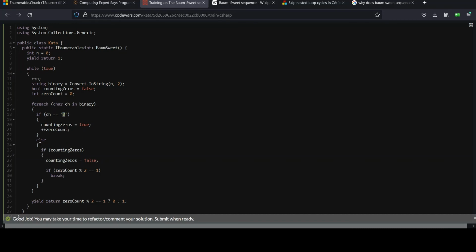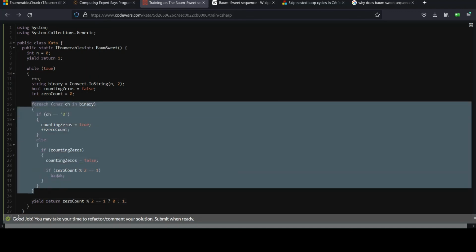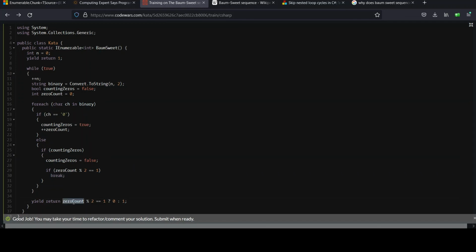Otherwise, it means you hit a 1. If you were counting zeros, it's time to stop counting zeros. You can check if it's odd. We know the jig is up. We already know what our answer is going to be. Go ahead and break and get to this logic where it will return 0 if you had any odd count. Similarly, if you just made it all the way through the for each loop without breaking early, same kind of deal. Check your 0 count. If it's even, all's good. If it's odd, then return that 0 value for that corresponding value of n.